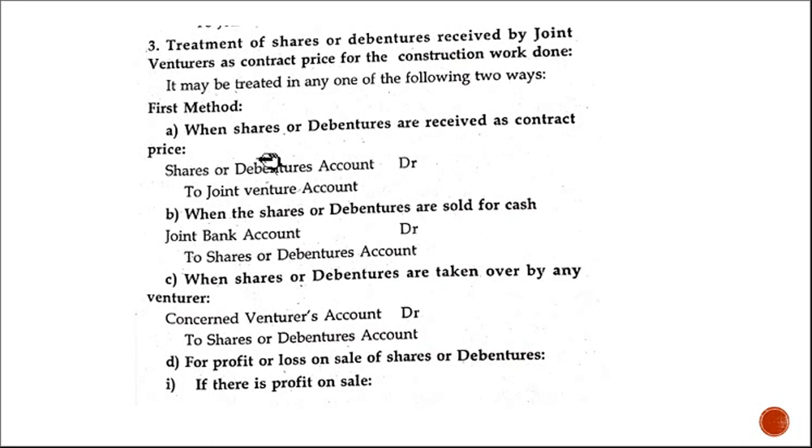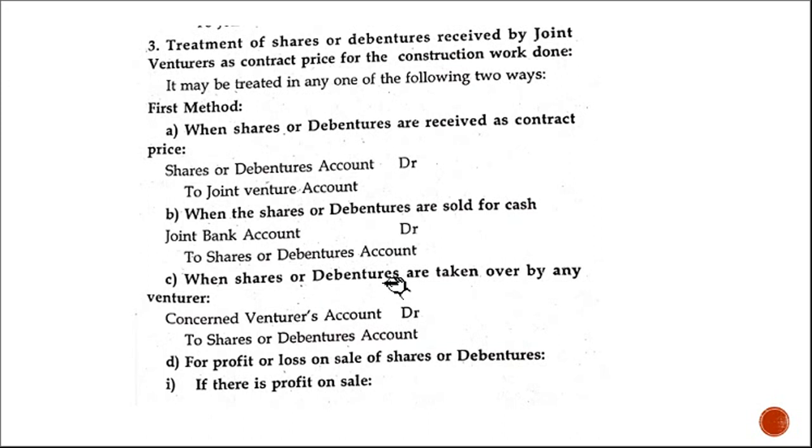We are receiving the shares for our work, so shares or debentures account debtor to joint venture account. When shares and debentures are sold for cash, our bank account receives the money. Joint bank account debtor to shares or debentures account.